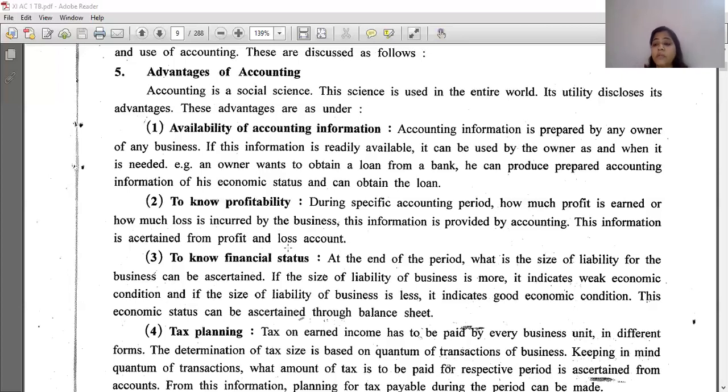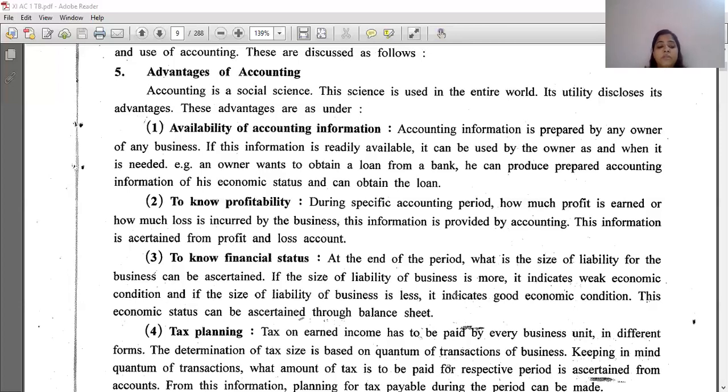I had said earlier there are two accounts and one statement: trading account, profit and loss account, and balance sheet. They are prepared on this basis, and the businessman's financial status can be known. To know financial status, at the end of the period, the size of liability for the business can be ascertained. If the size of liability of the business is more, it indicates weak economic condition. And if the size of liability is less, it indicates good economic condition.